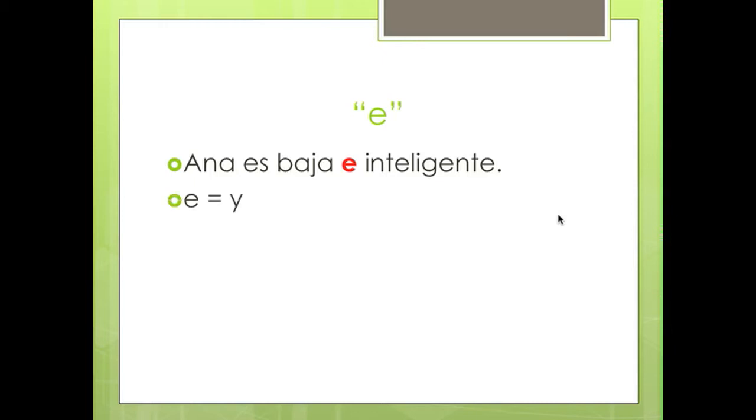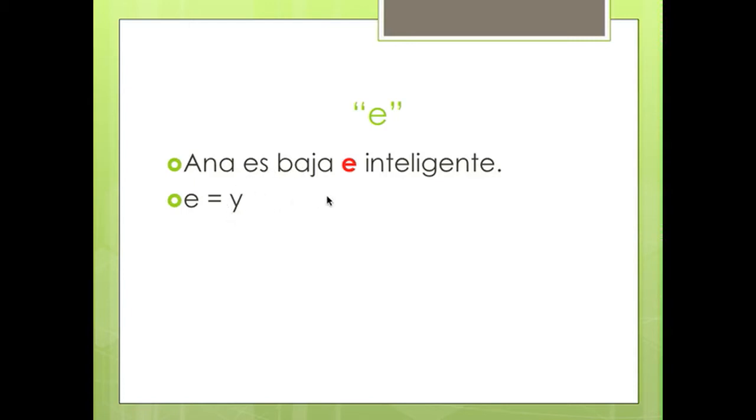Now this tiny word or letter was used, and you may have wondered what it was. Por ejemplo, Ana es baja e inteligente. So can you guess what it means? Well, it's another way to say y, which we've been using all along. Y, or the English word and. So why are we using an e here instead of the normal y that we've been using?